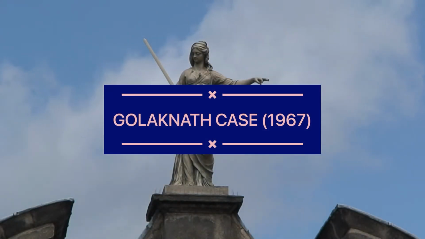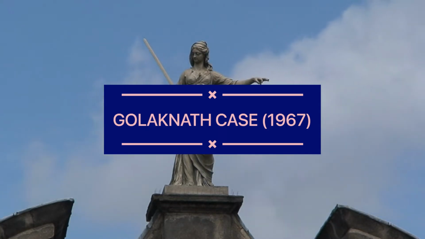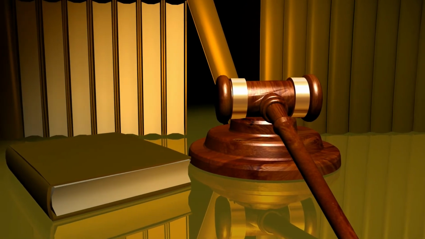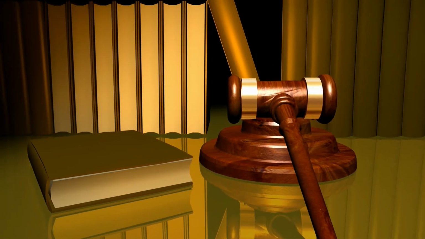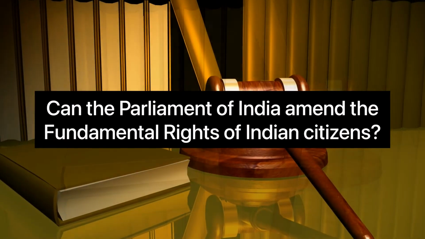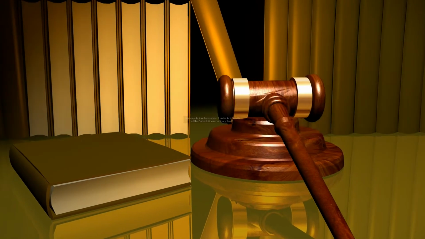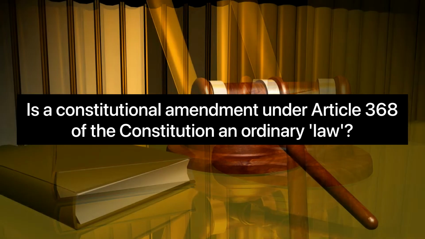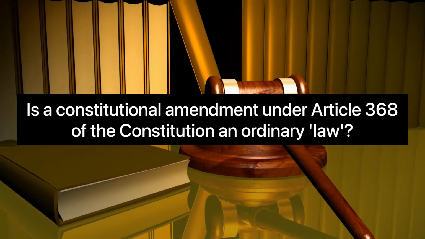In this video, we will discuss the case of IC Golaknath and others versus State of Punjab and another. This case is of the year 1967, and there are mainly two questions that will be clear from it. First, can the Parliament of India amend the fundamental rights of Indian citizens? And second, what is the difference between a constitutional amendment under Article 368 of the Constitution and ordinary law?